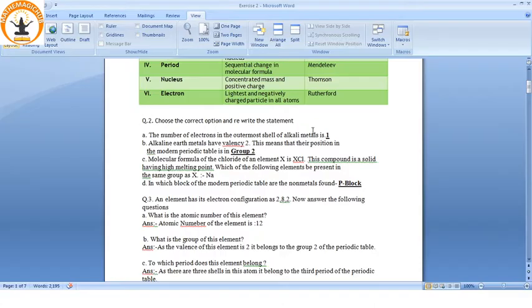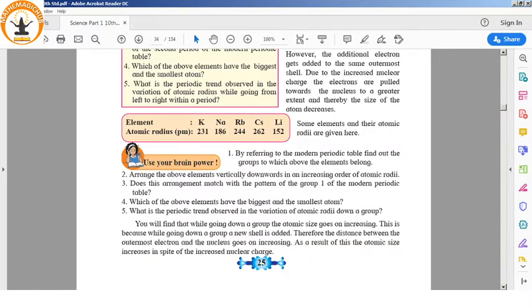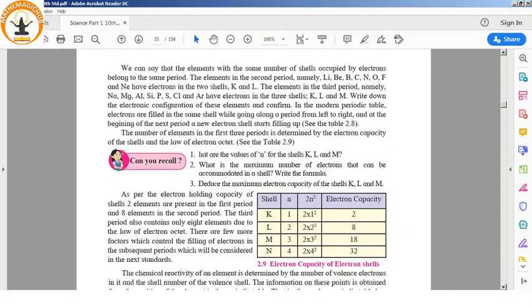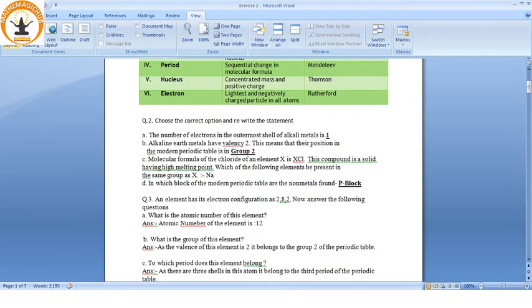So our question was, in which block of the modern periodic table are non-metals found? Non-metals are all found in the rightmost part, the P block. See, this is the P block, which is the rightmost, and we have seen electronegativity and non-metallic character increase towards the right. So P block is the correct answer.